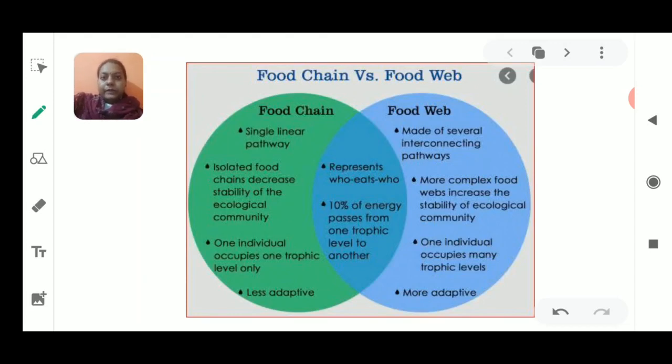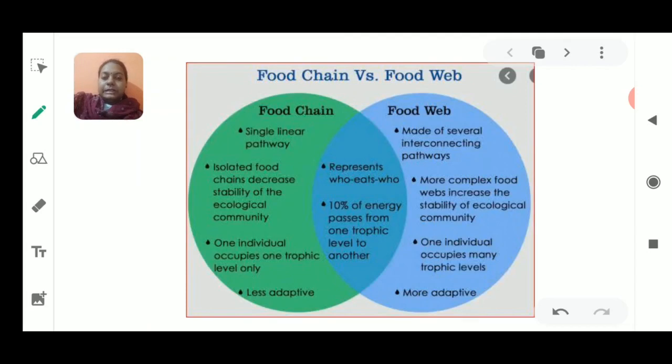For example, the forest ecosystem or the grassland ecosystem is a natural ecosystem. Now if we talk about an aquarium or crop fields, all these are artificial ecosystems. Artificial ecosystem means it is made with the help of human beings, where you are involved for its sustenance. Next we discussed more interactions in the environment, as an example of food chain and food web. In the last class I completely discussed these food chain and food web.